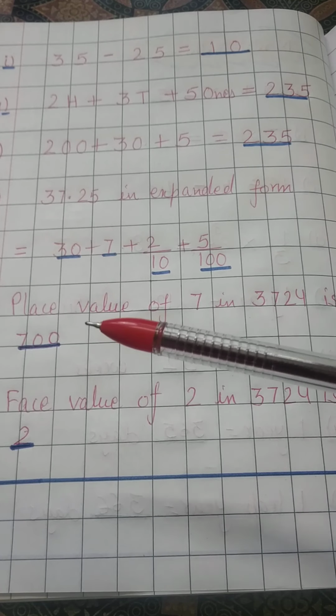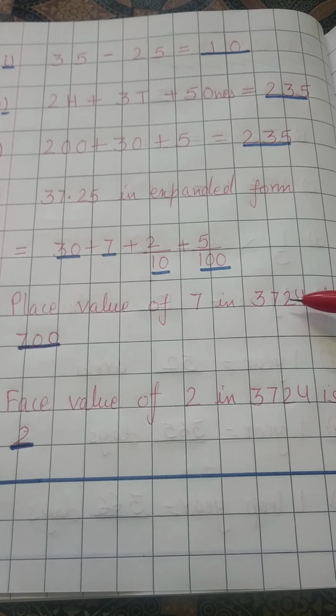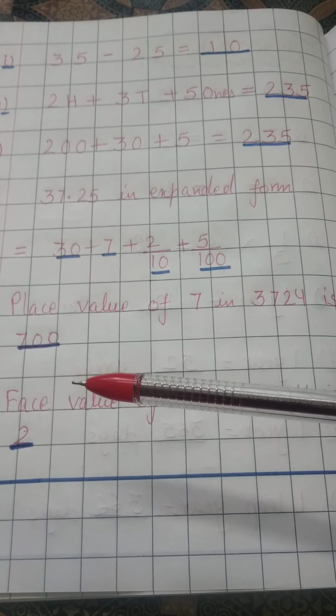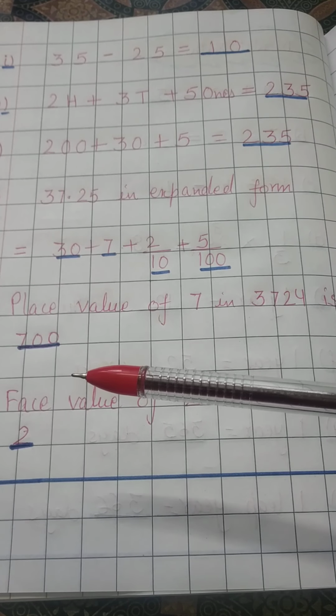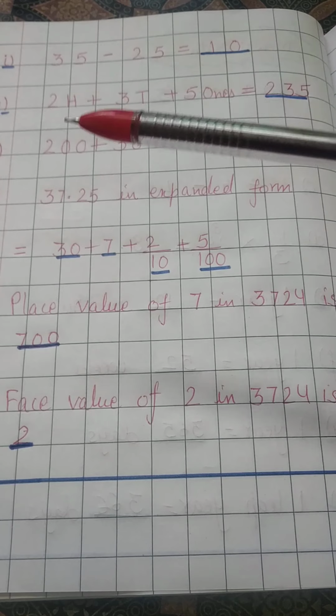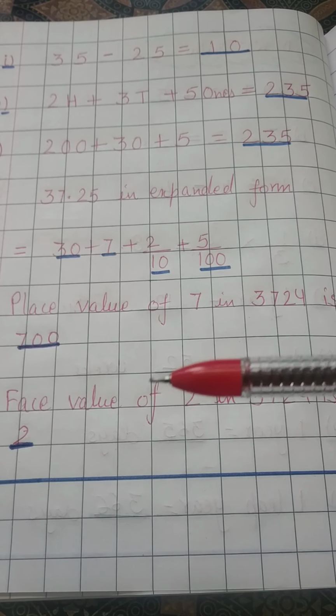Next question is place value of 7 in 3724. Keep that in mind. Place value means you have to write at what place 7 is. So we have to count ones, tens, hundreds. So 7 is at the hundreds place. So we can write 700 like this, and we can write it like this also. Sometimes teachers write the hundreds place like 200 is written, so we can write 700 or hundreds place.